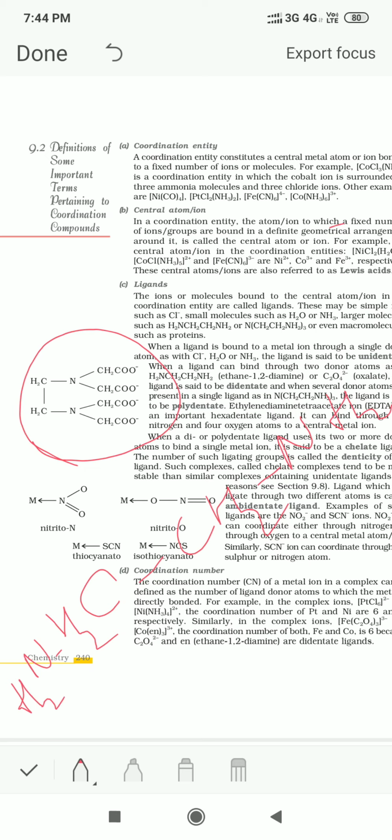So you can see there are 2 nitrogen atoms, each having a lone pair of electrons which can be coordinated.